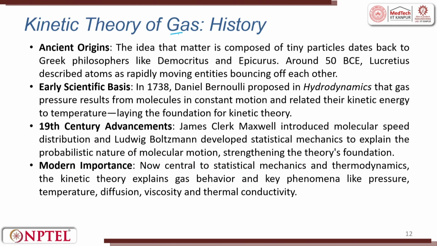Gas is one of the most important states in thermodynamics. So let us try to understand a little more about gas with respect to the kinetic theory of gas.